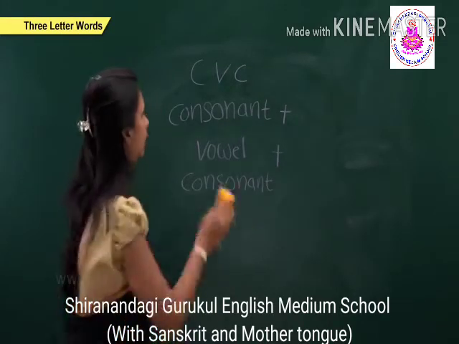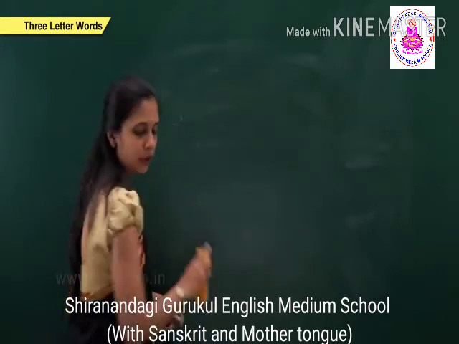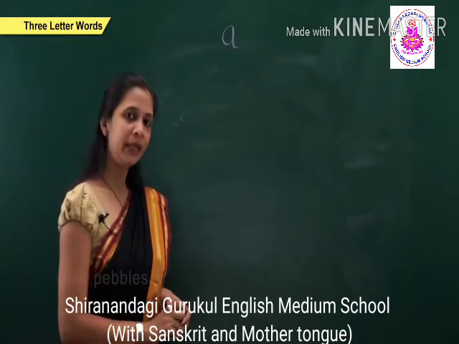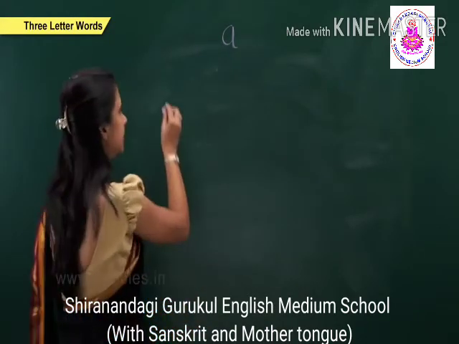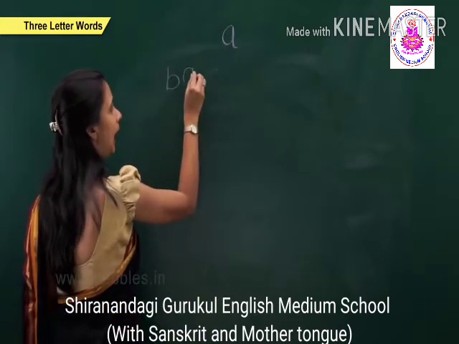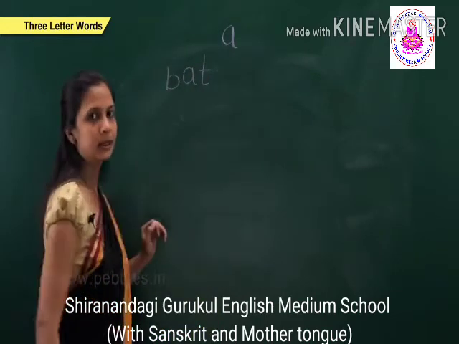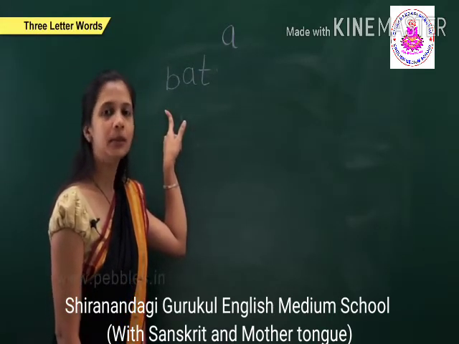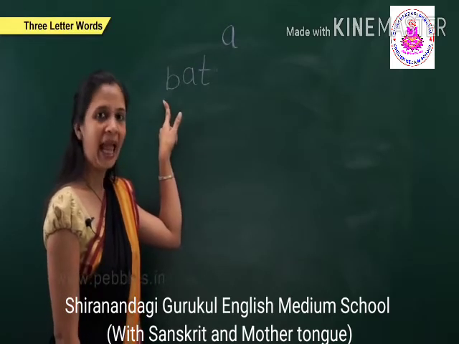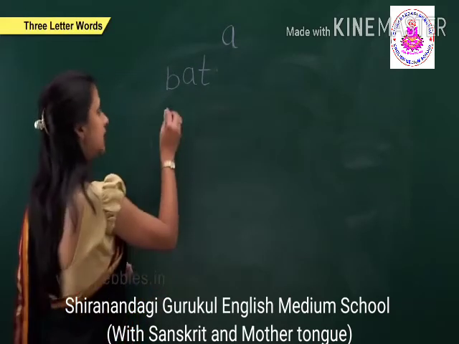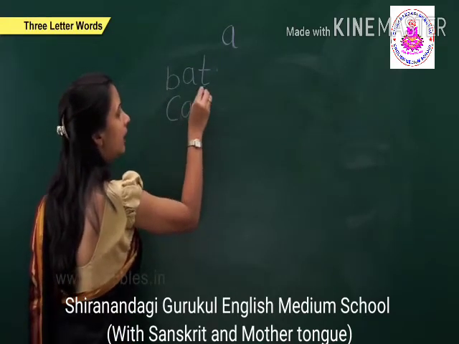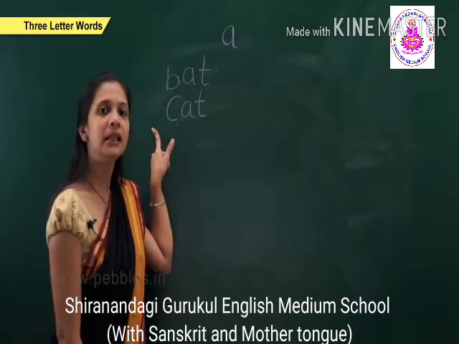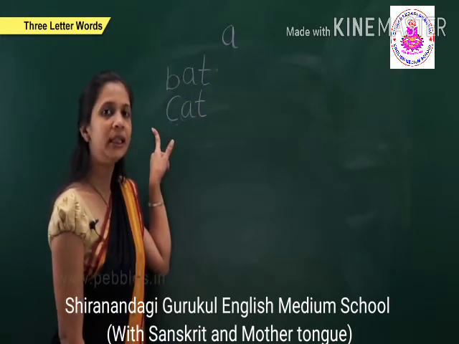Okay, so now we will take first vowel A. With the help of this vowel, we can start three-letter words. That is first B, A, T, bat. The sound of this three-letter word is B, A, T, bat. Next is K, A, T, cat. C, A, T, cat.